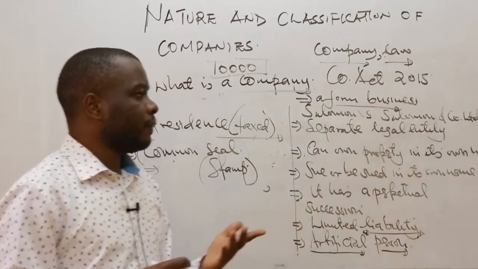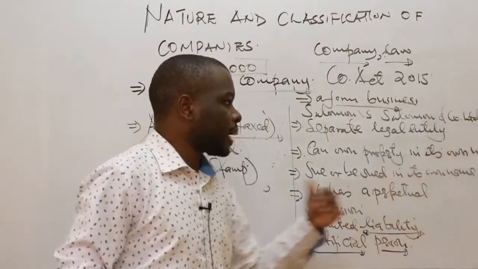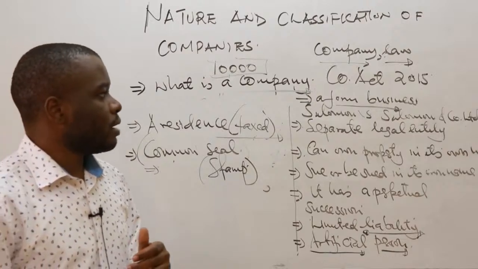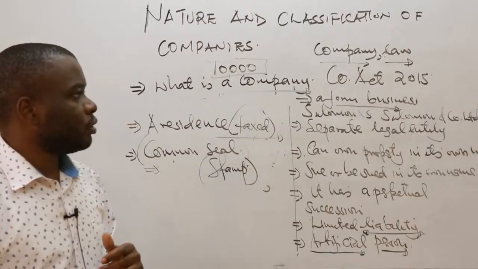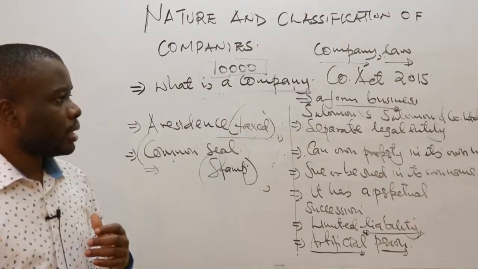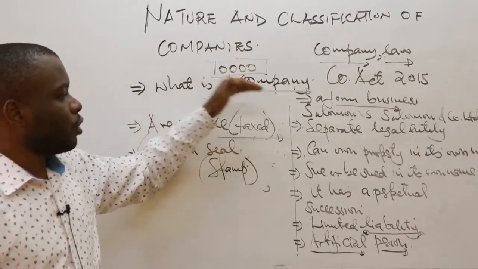For example, this one explains that a company is a separate legal entity from its owners. So I think that is what we are supposed to know about the introduction and the characteristics of a company.